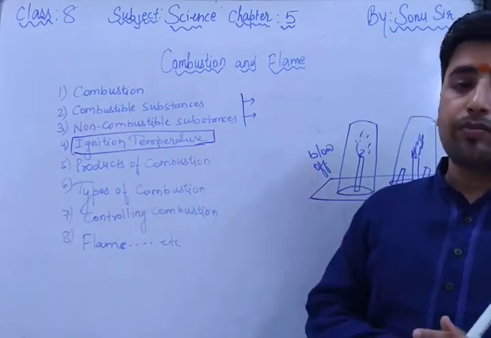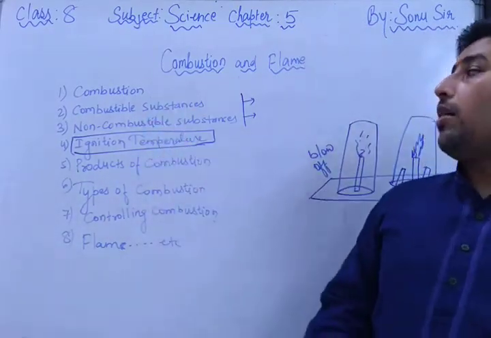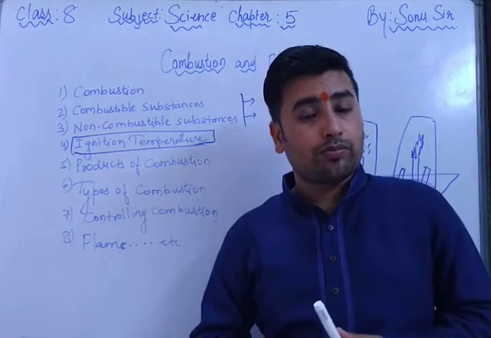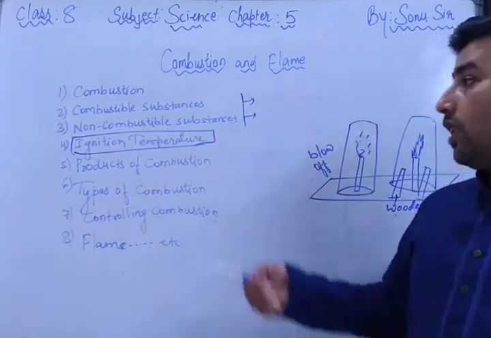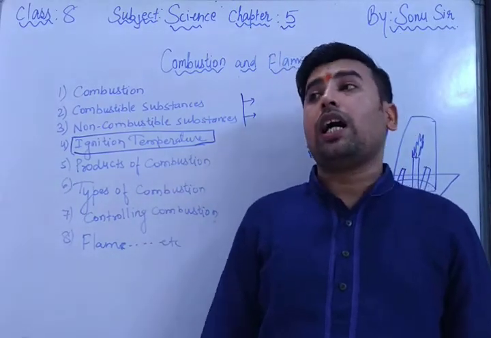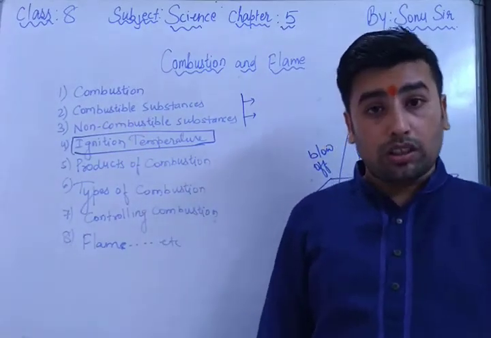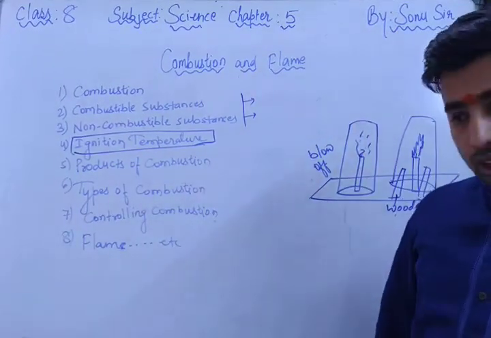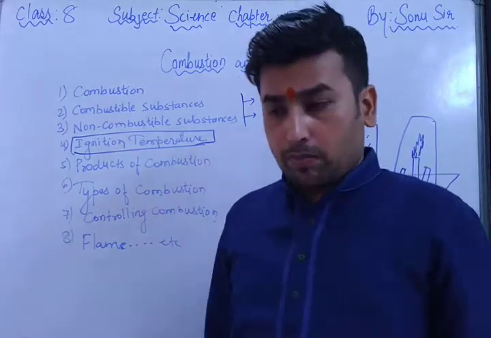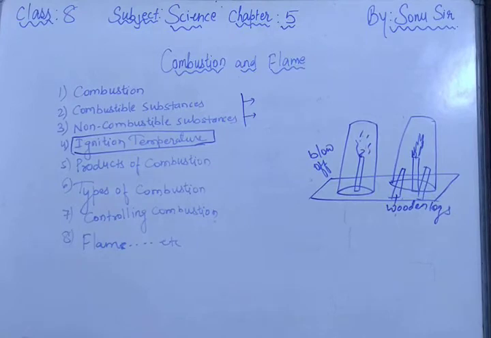Combustion we have understood: the process of burning in air to give heat and light. Combustible substances we also understand: a substance which burns and a substance which does not burn. But what are the things by which this combustible substance can burn? If you do not give the ignition temperature, it will not burn. I have already explained what ignition temperature is: the temperature at which a substance starts burning.